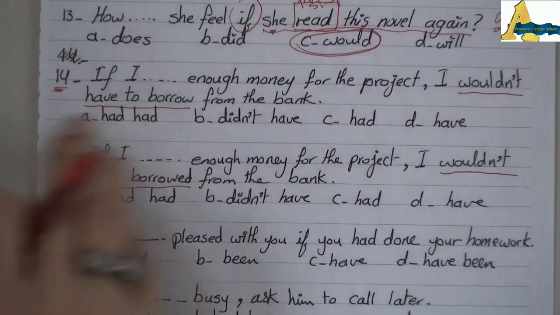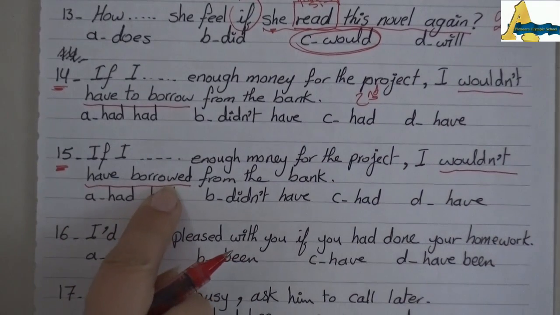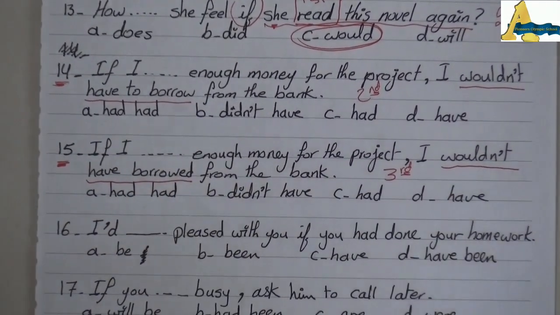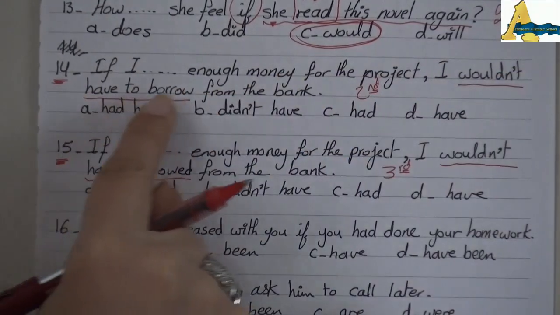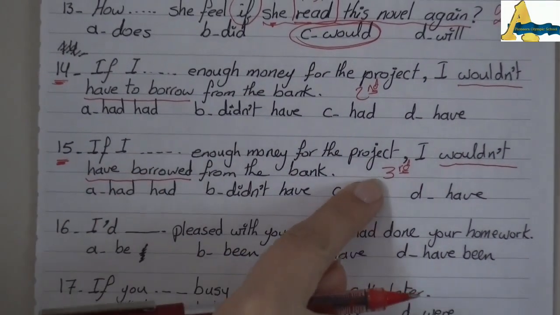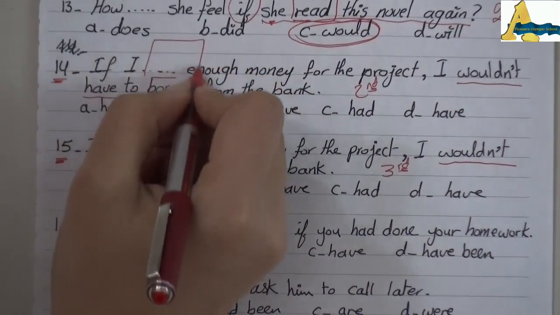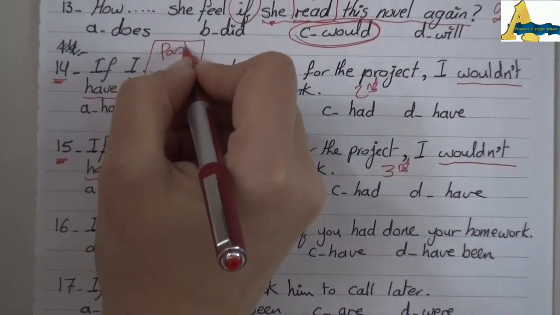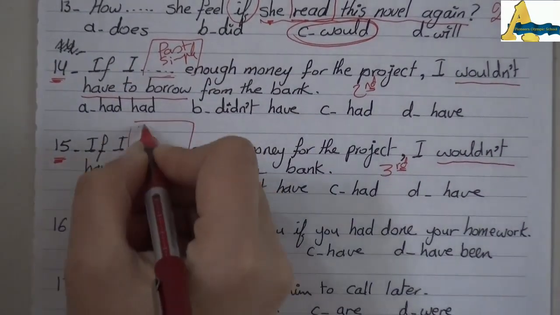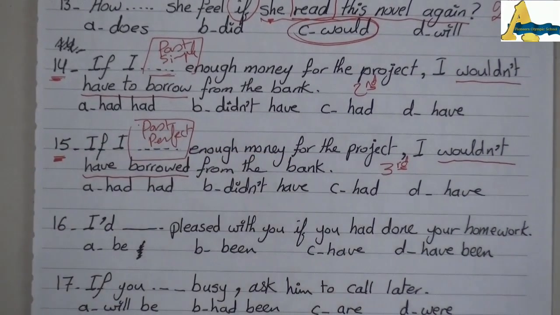Would have second type. But would have PP third type. So would have to infinitive second type. Would have PP third type. Here the tense has to be past simple because second. And here the tense has to be past perfect because it's third type.